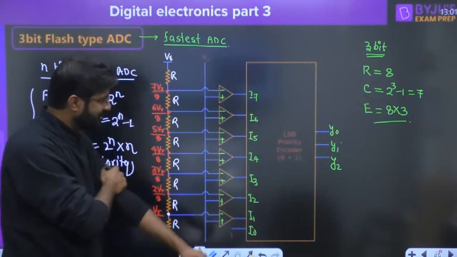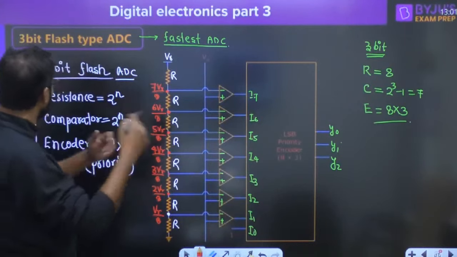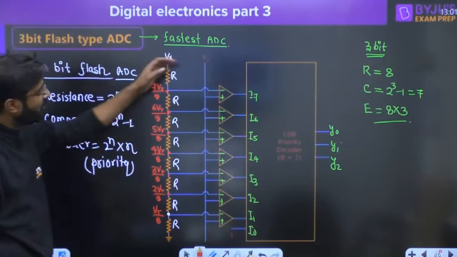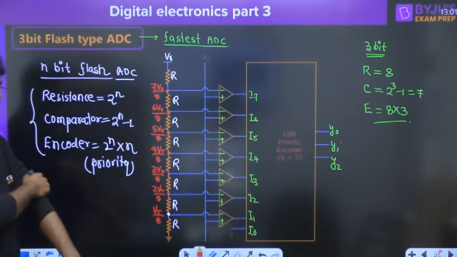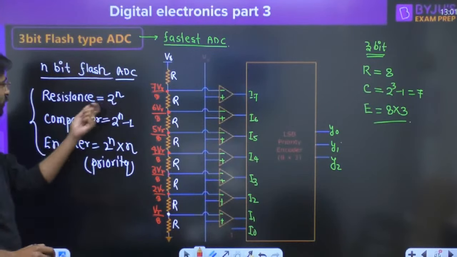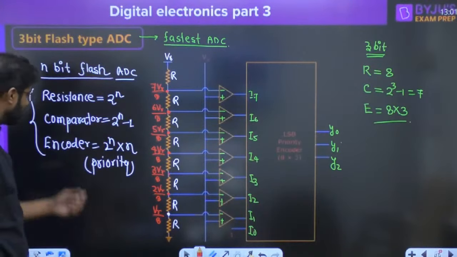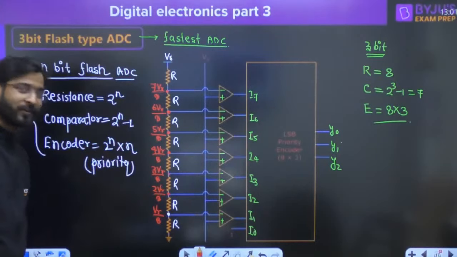I will make it, don't worry about that. Okay. Let's come on the topic, guys. 3-bit flash type ADC. Fastest ADC, we can say that, right? Now this requires resistances 2 raised to power n, comparators 2 raised to power n minus 1, and the encoder is 2 raised to power n cross n, right?